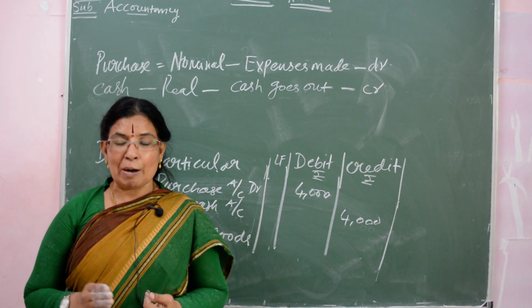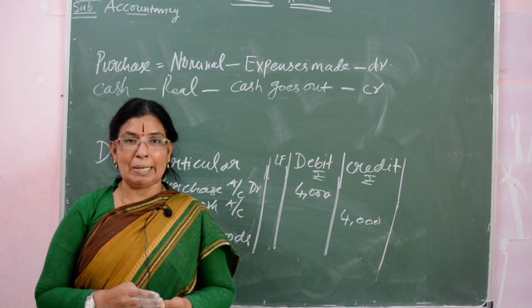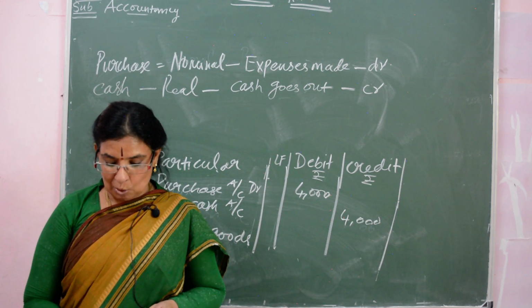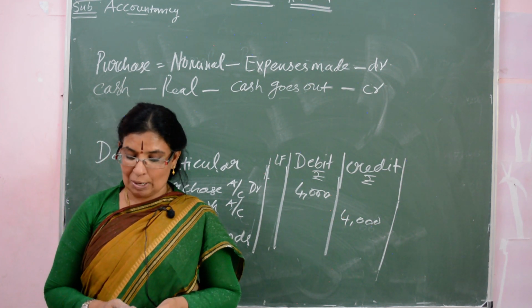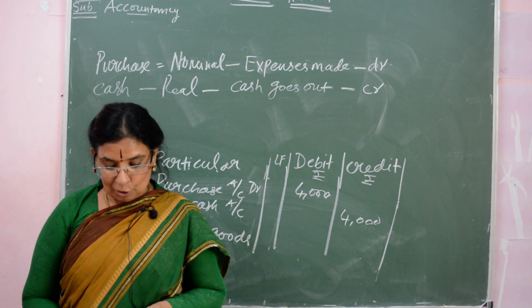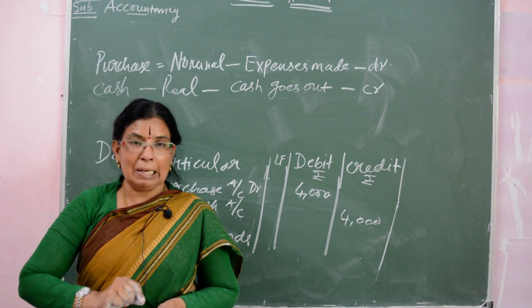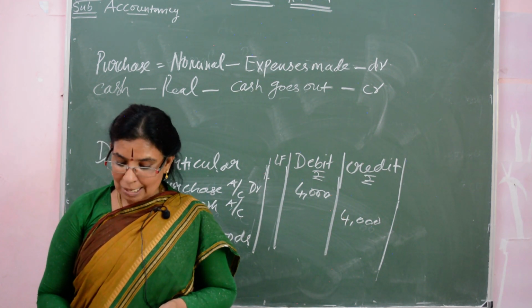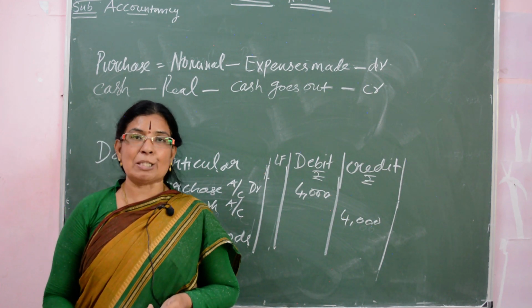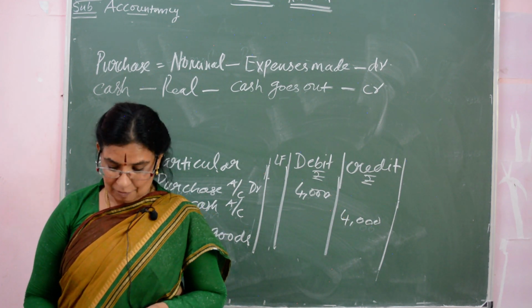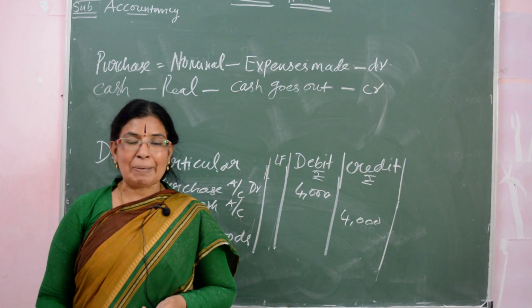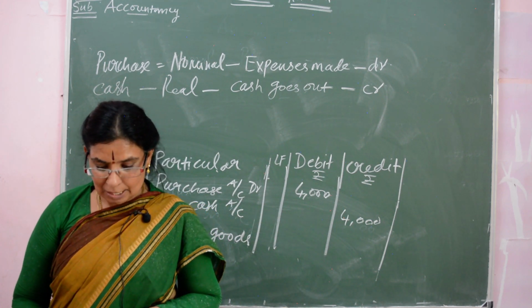Don't forget writing the equation, that means formula: capital plus liabilities is equal to assets. It is given in the textbook.